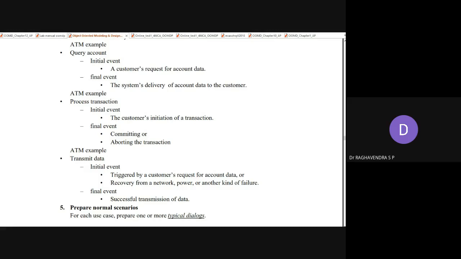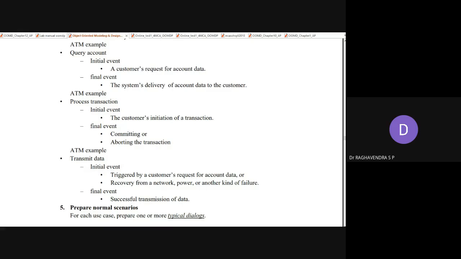I think you have studied all these things in your database course. In this scenario, you will rush back to your bank manager. You tell him that you have encountered a situation: you received an SMS telling that some amount has been debited, but this is what actually happened when you visited the ATM machine terminal. In that scenario, the person will verify whatever transaction has happened. So this type of transactions are called interleaved transactions, partial transactions.